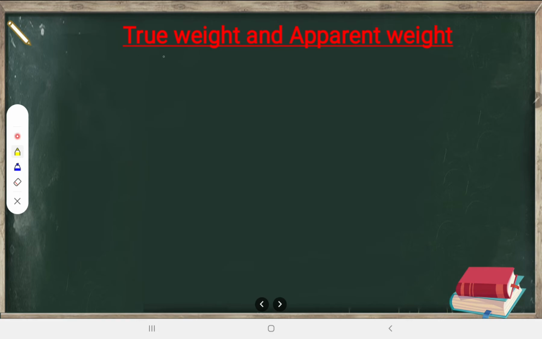This is the true weight and apparent weight concept. What is the meaning of true weight? The meaning of true weight is real weight, and apparent weight means false weight. Alright, so you must have experienced this, no? In the last video also I told you, whenever there is a pot outside, you have tied a rope to this pot and you are holding it, this will feel heavier.